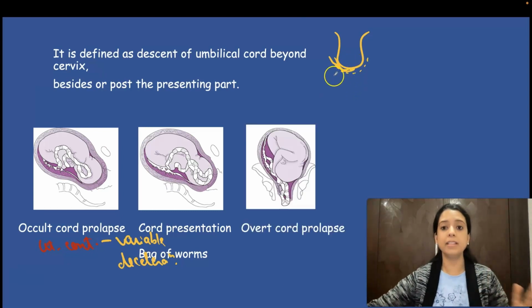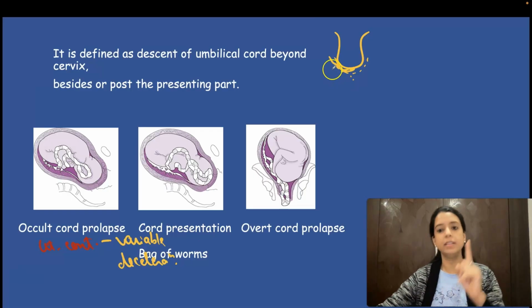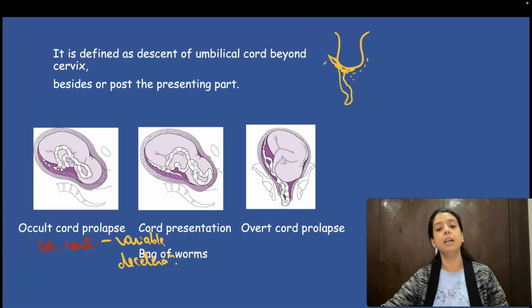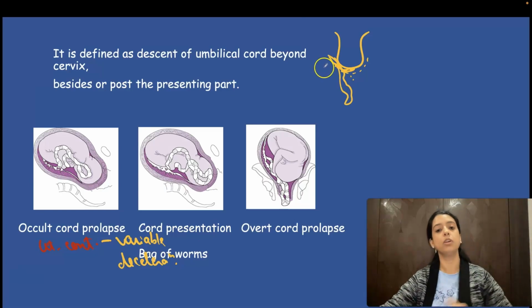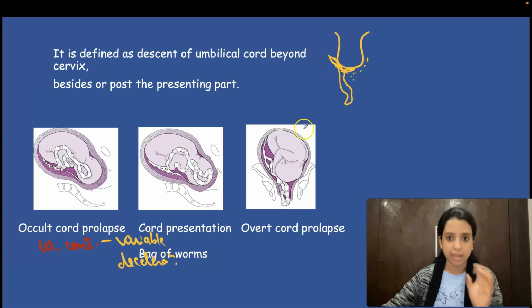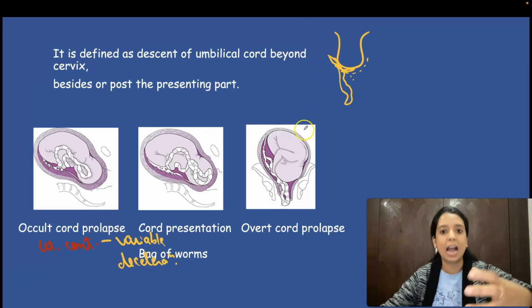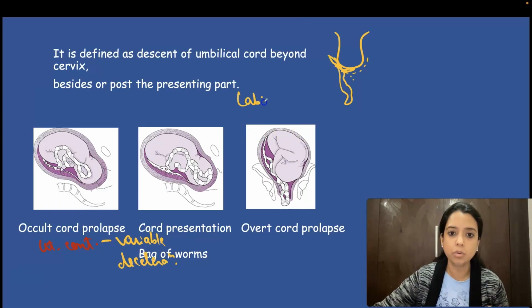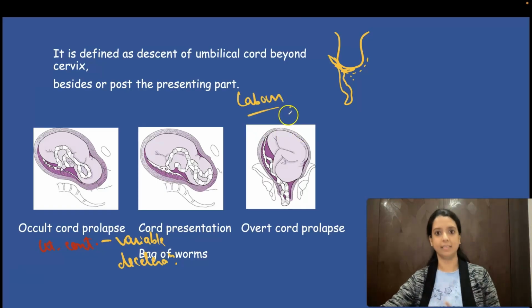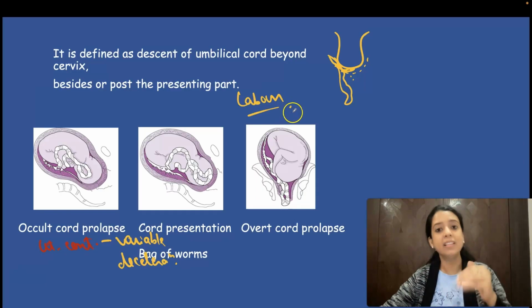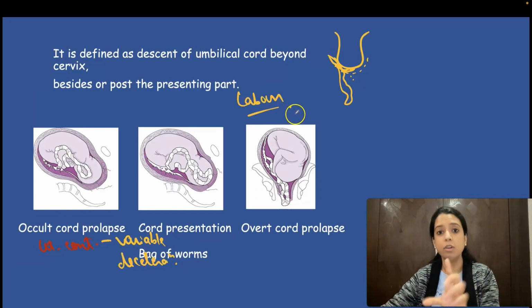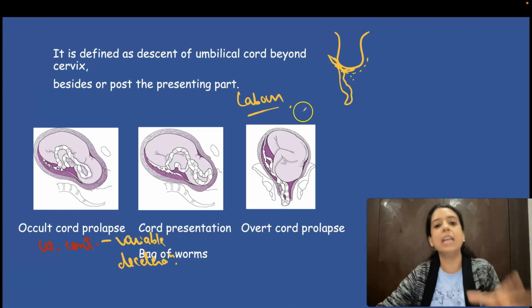Cord prolapse happens when the membranes have ruptured. So when the membranes have ruptured, these loops will come out into the vagina, and maybe outside, and that will be called cord prolapse. So when the membranes have ruptured and the cervix is dilated, then only will the loops come out. It means, does it happen during the labor process? Yes. So cord prolapse will happen when the patient is already in labor. ठीक है. So you have to remember this, because when we study management you have to remember that the patient is already in labor.